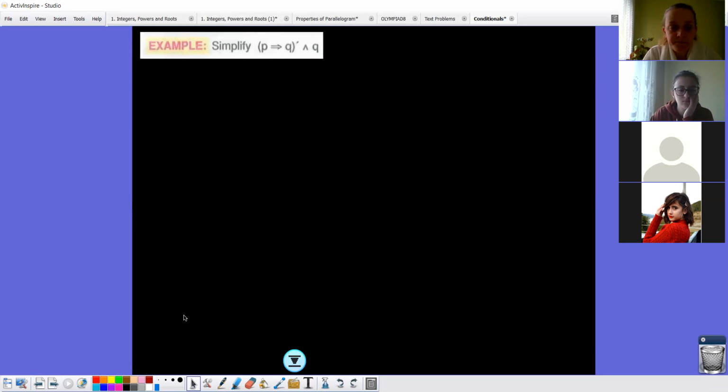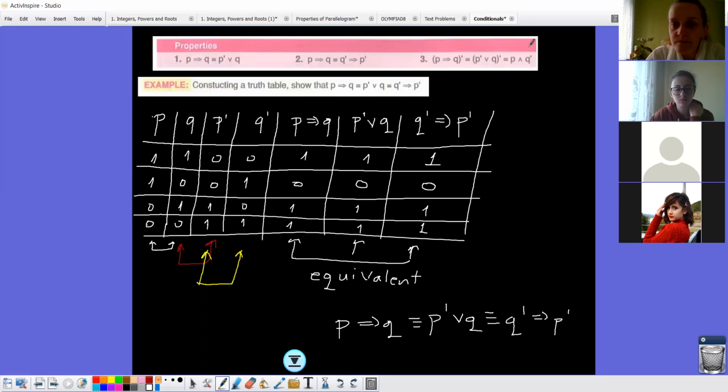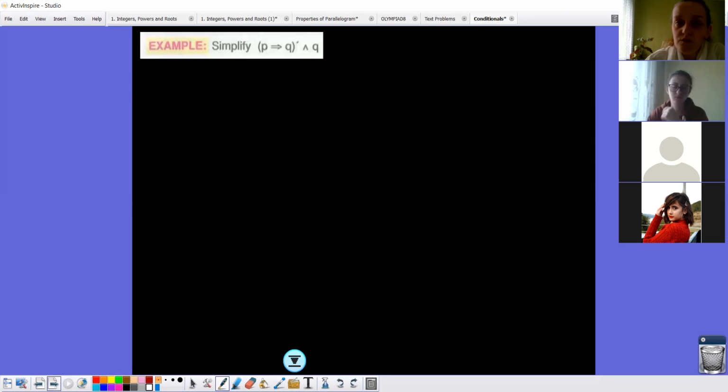Now here we have another example, and it says simplify. Can you see it? I can make it bigger. It says simplify. Here, if you know all the properties, did you write this from this page? Yes. So here what I have, let me write: if P then Q prime and Q.